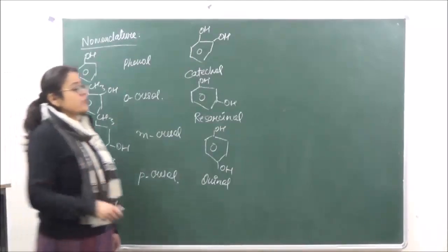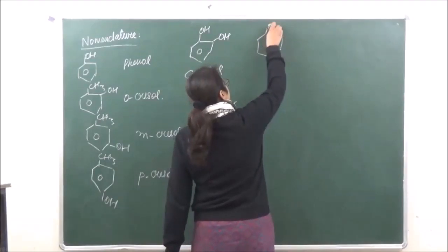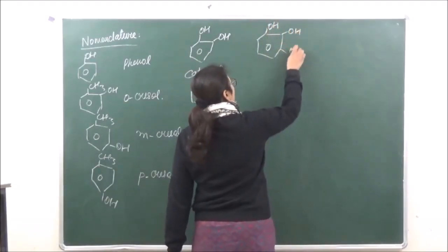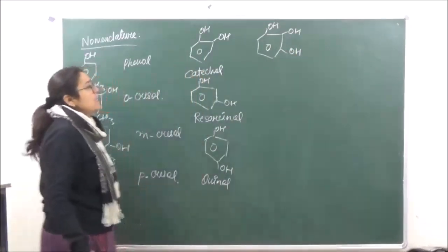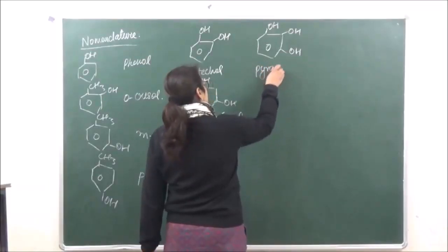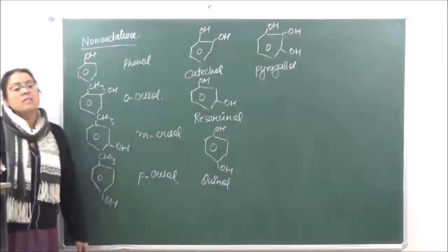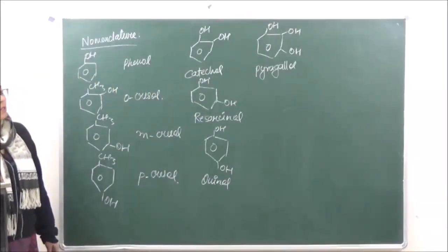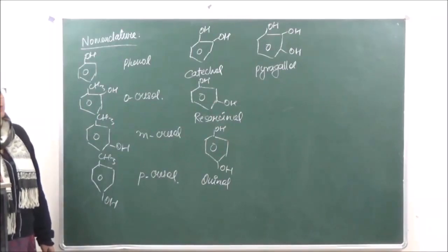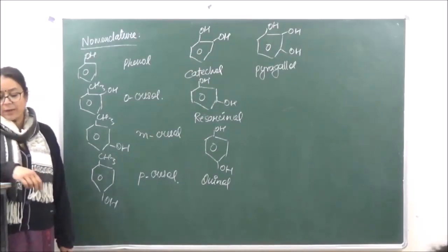If we have three hydroxy groups, and all of them are at the adjacent position, then this is known as pyrogallol. In your competitions, you may be asked the number of sigma and pi bonds present in any of them. So you should know the formula according to the common names. For example, you can get a question, how many sigma and pi bonds are present in resorcinol? You need to know the formula of resorcinol, otherwise you will not be able to answer the question, right?